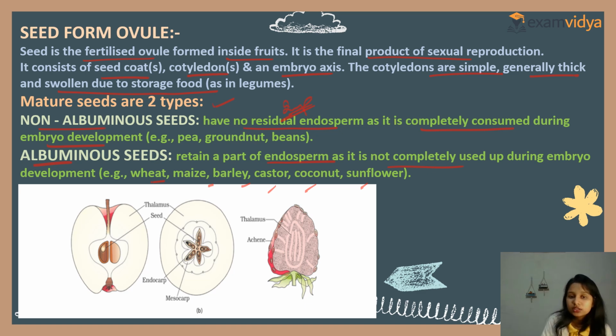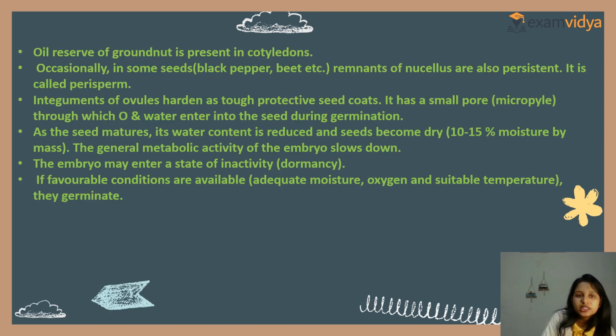Now, true fruit and false fruit, we will learn what is true fruit and false fruit. Now, see, the oil reserve of groundnut is present in cotyledons. Occasionally, in some seeds like black pepper, beet, etc., remnants of nucellus are also persistent. It is called perisperm. Integuments of ovules harden as tough protective seed coats. It has a small pore through which oxygen and water enter into the seed during germination.